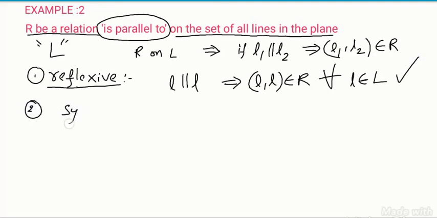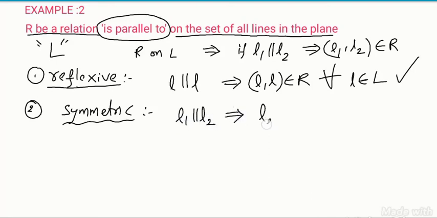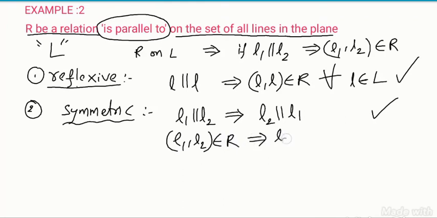Second, symmetric. Symmetric means two lines we have to take. If L1 is parallel to L2, then we can say that L2 is parallel to L1. It is telling that it is symmetric. Meaning (L1, L2) belongs to R, then (L2, L1) also belongs to that same relation.